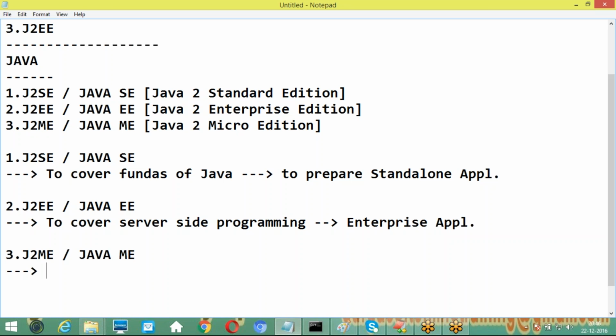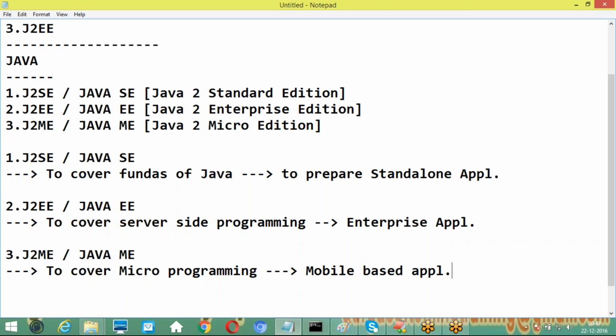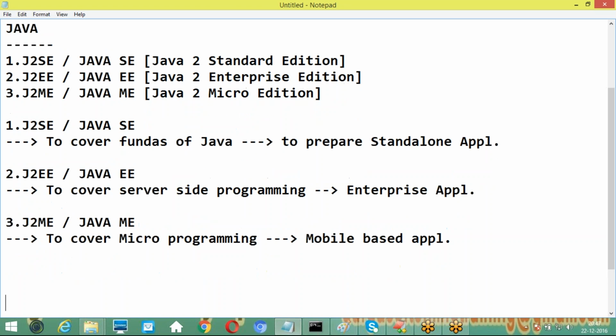Okay guys, next one, last one here. J2ME, Java 2 Micro Edition. What is the purpose of this one now? It can be used to cover micro programming in general. This micro programming can be used to prepare mobile based applications. That's all. Now these are the 3 parts we can identify clearly.